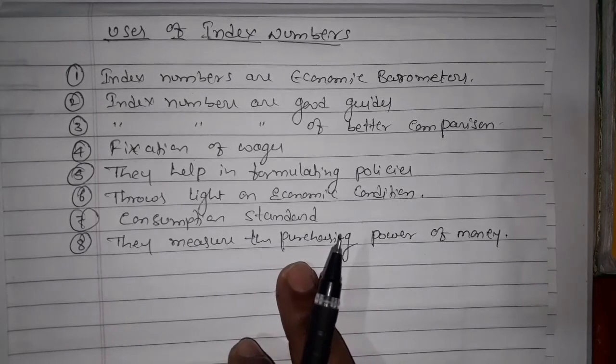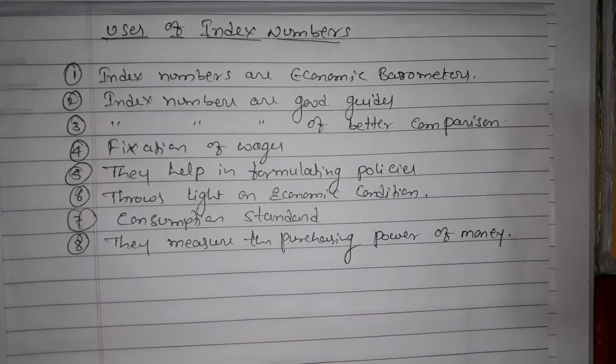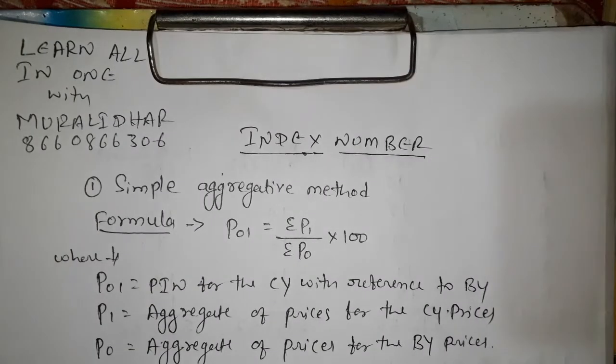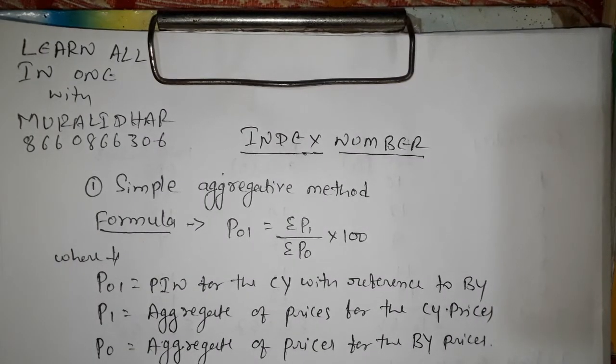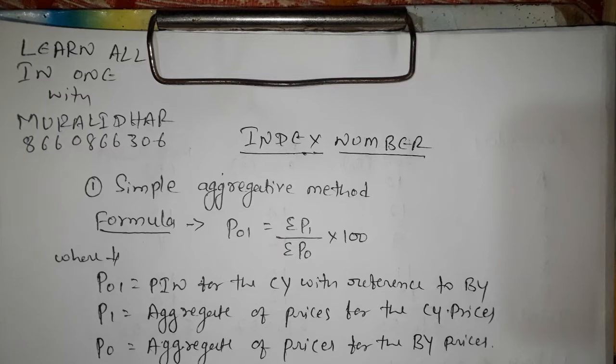Further, we will directly go to the problems. Let us welcome to the problem sector. Now we are going to discuss index number problems. In index number problems, the first method is the simple aggregative method, or simple aggregate method.